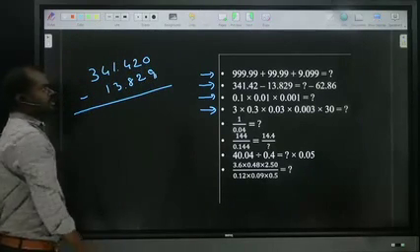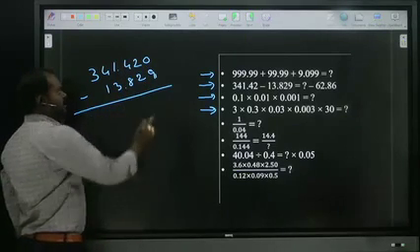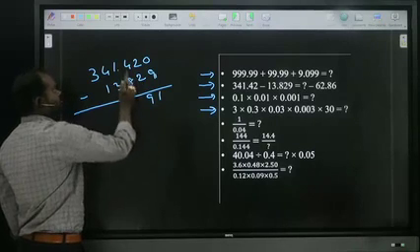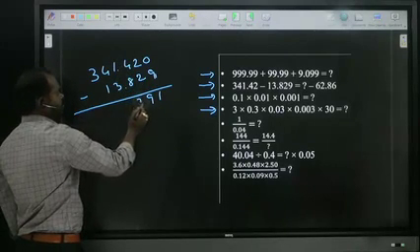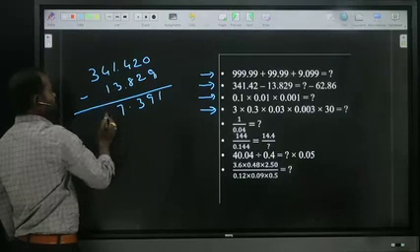Okay? Now, what will happen? Taking borrow, 10 minus 9 is 1, 11 minus 2 is 9, 11 minus 8 is 3, 0, 10 minus 3 is 7, 3 minus 1 is 2, 3.